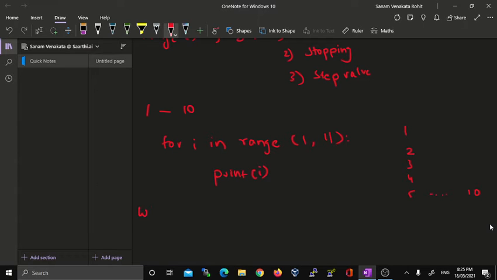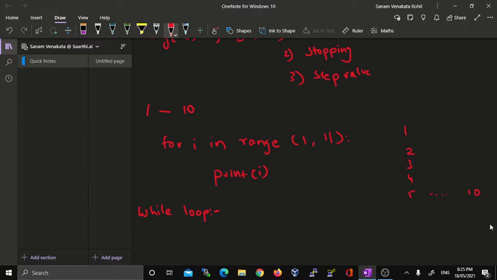Now coming to while loop. A while loop is a loop in which we will know how many number of times this particular loop is going to execute. So this is nothing but a definite loop.